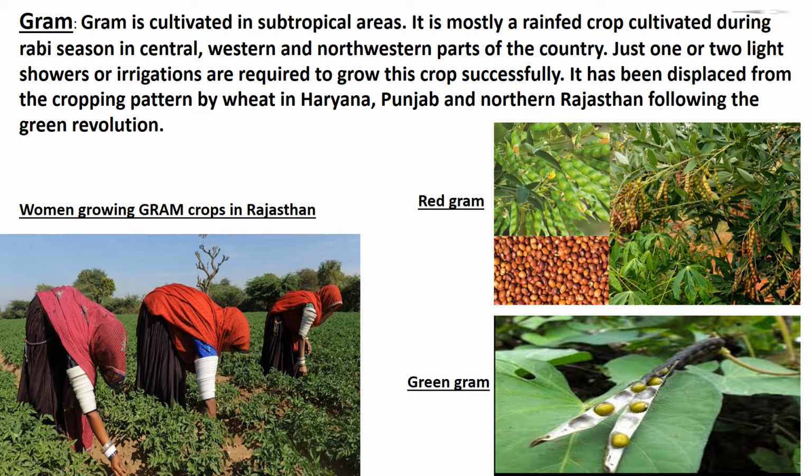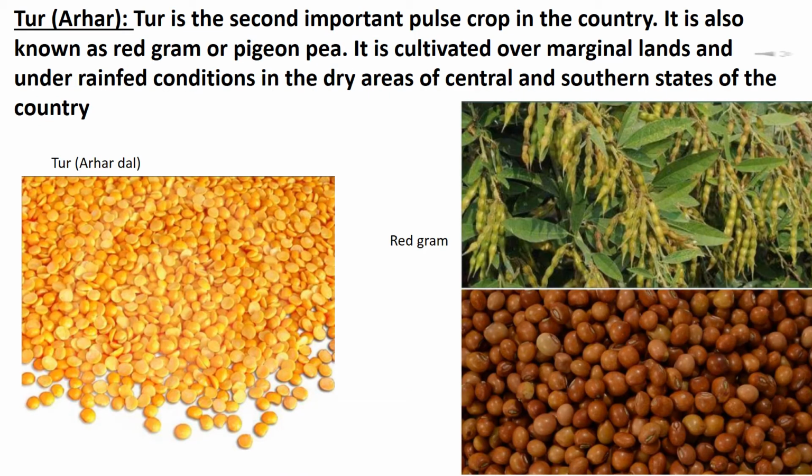It has been displaced from the cropping pattern by wheat in Haryana, Punjab and northern Rajasthan following the Green Revolution. Children, at present, gram covers only about 2.8% of the total cropped area in the country. Tur or arhar. Tur is the second important pulse crop in the country. It is also known as red gram or pigeon pea. It is cultivated over marginal lands and under rain-fed conditions in the dry areas of central and southern states of the country.